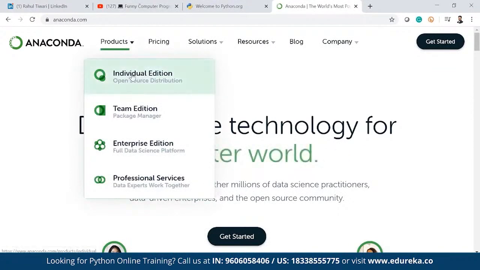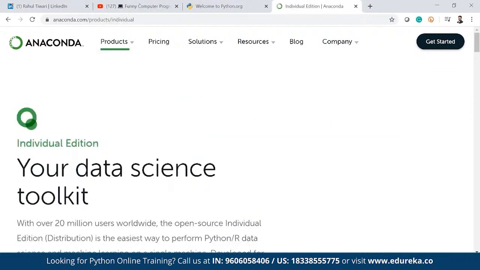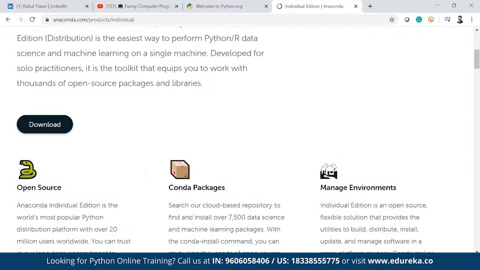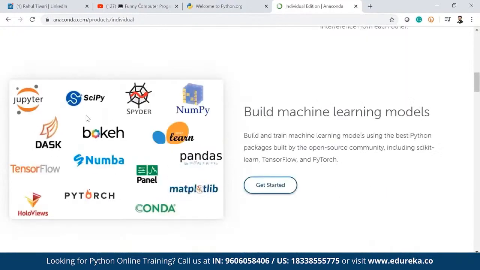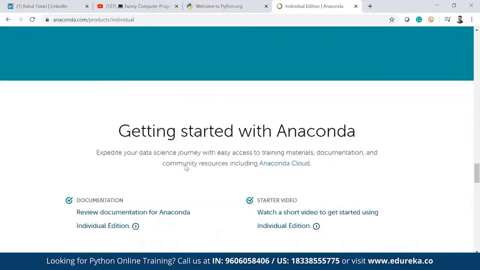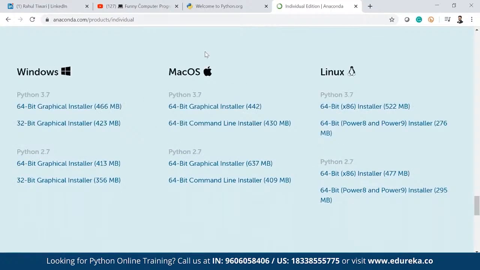Go to the individual edition, and if you go till the end, you can see your data science toolkit. It shows that these are the packages which come by default once you install Anaconda. You can see below, based on the machine, you can download the Anaconda installer. Go with the latest version of Python because support for Python 2.7 is no longer there. So it is better to go with the latest version based on the bit of the machine, and also the operating system, whether it is Windows, Mac OS or Linux.